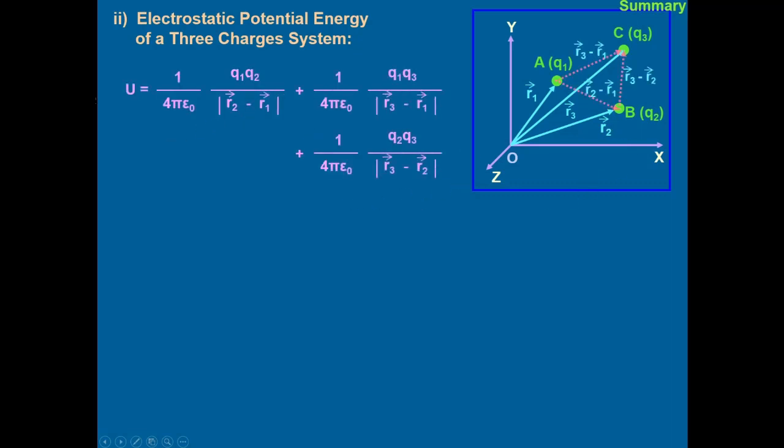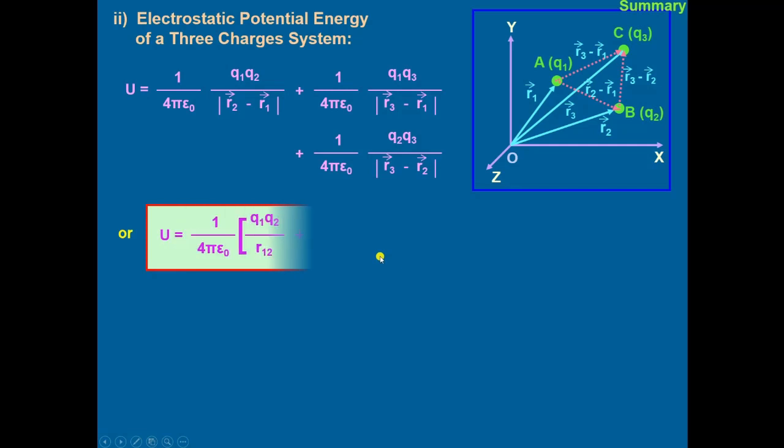That will be stored in the form of energy: 1 upon 4 pi epsilon naught Q1 Q2 divided by the magnitude of R2 minus R1 vector, plus 1 upon 4 pi epsilon naught Q1 Q3 divided by the magnitude of R3 minus R1 vector, plus 1 upon 4 pi epsilon naught Q2 Q3 divided by the magnitude of R3 minus R2 vector.